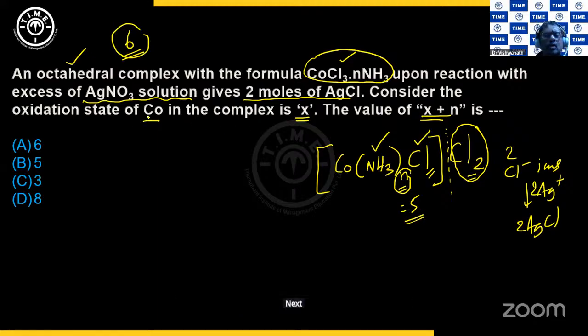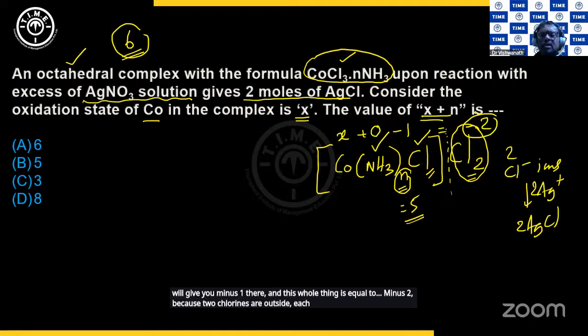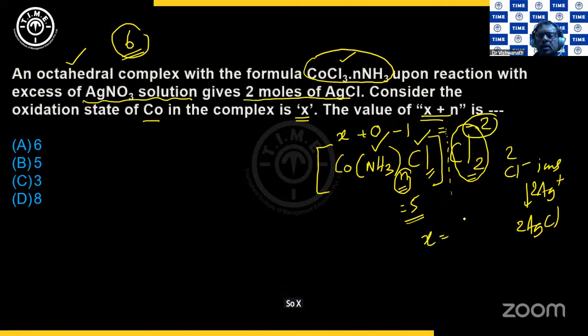Next, what is the oxidation state of Co in this complex? See here, Co is, if it is X here, ammonia carries no charge. The Cl minus will give you -1 there. And this whole thing is equal to -2 because 2 chlorines are outside. Each chlorine is 1 minus. So X will be equal to, this is 2 and that is 1. So this is 3. This is actually minus of -2.